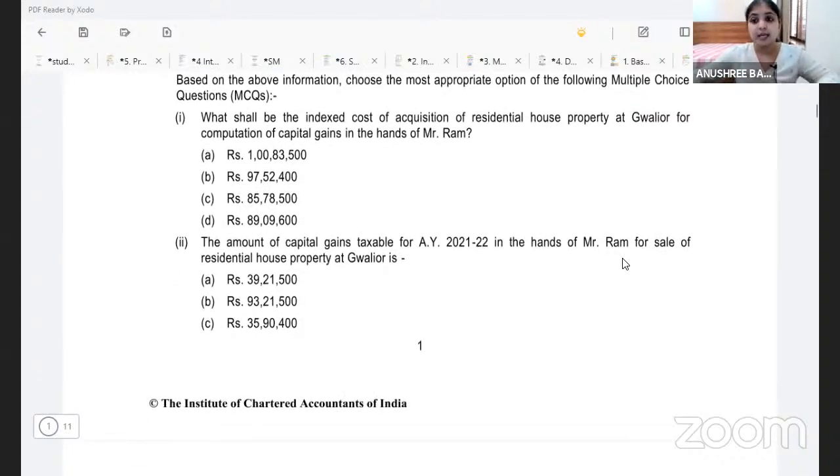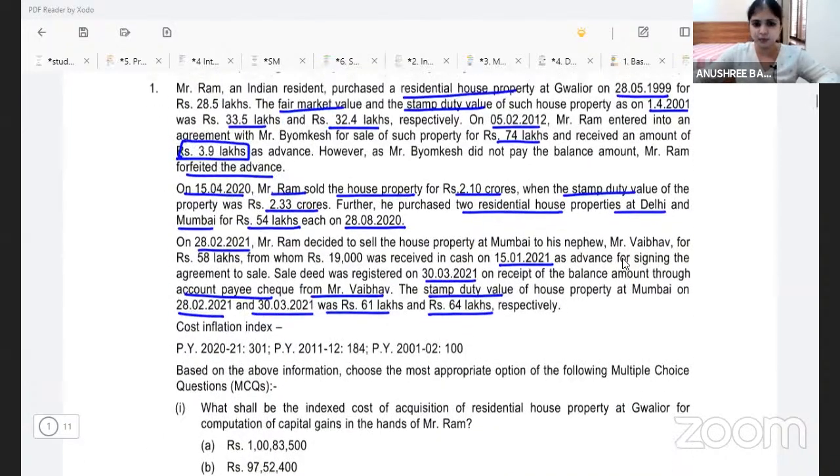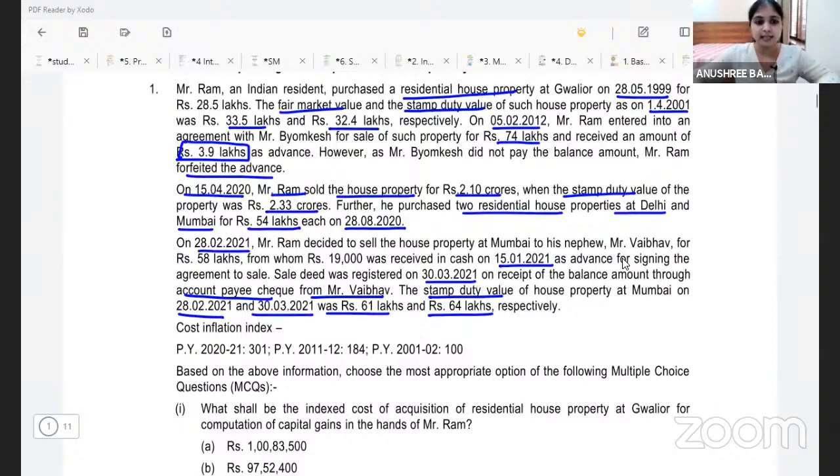All right. Before we go to the first question, let us discuss what exactly has happened over here. So my assessee, Mr. Ram, he had a house at Gwalior. He sold this house for 2.1 crore, and he purchased two houses. He sold a house property, he purchased a house property. So when you sell houses and you buy houses, section 54 exemption gets attracted, right?